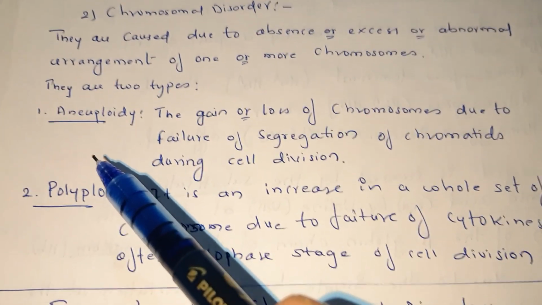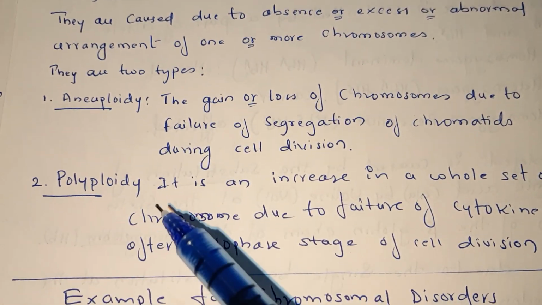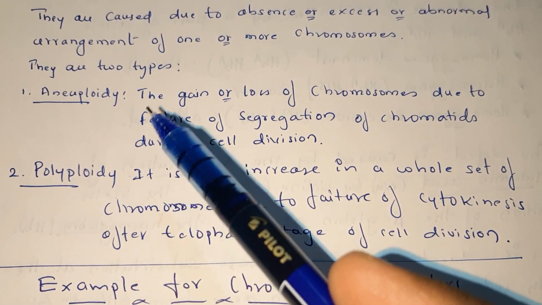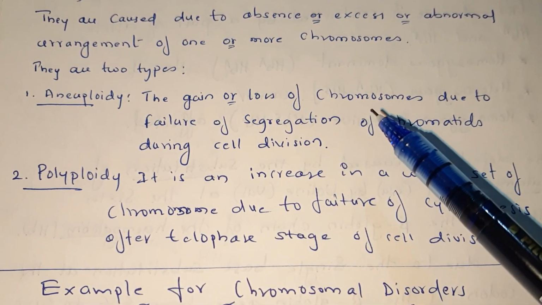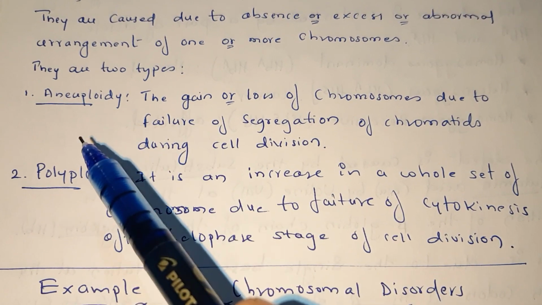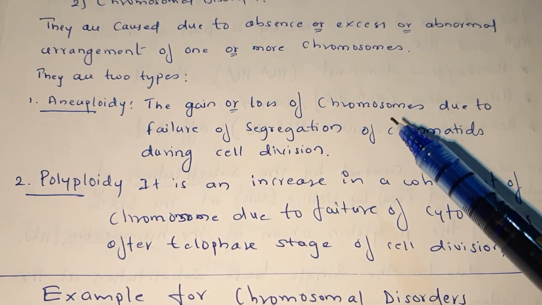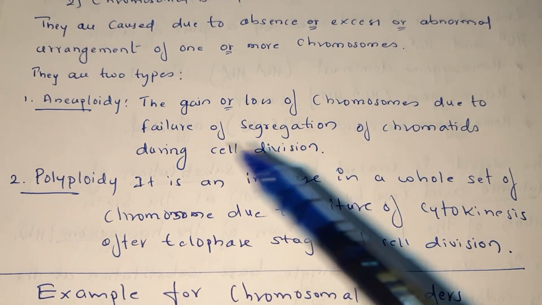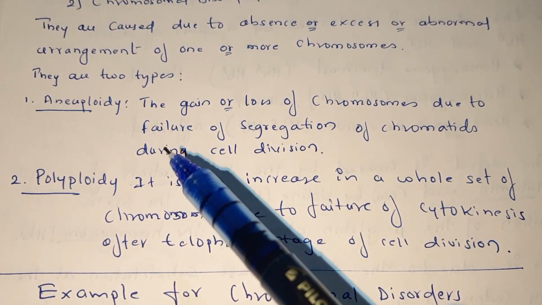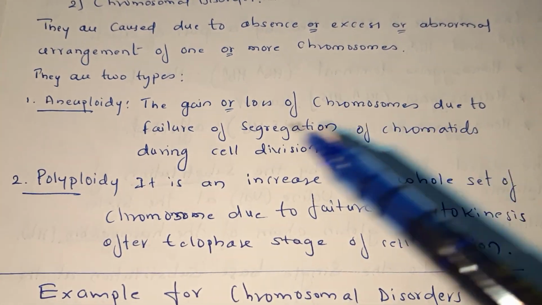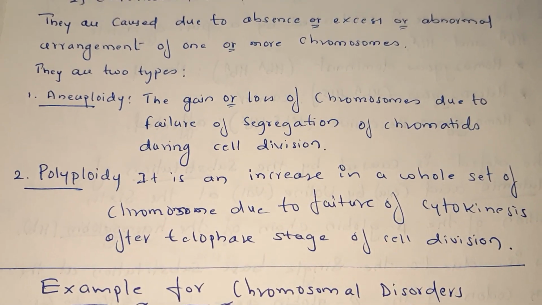Now the chromosomal disorder is of two types. One is aneuploidy, another one is polyploidy. Aneuploidy means the gain or loss of chromosome due to failure of segregation of chromatids during cell division.